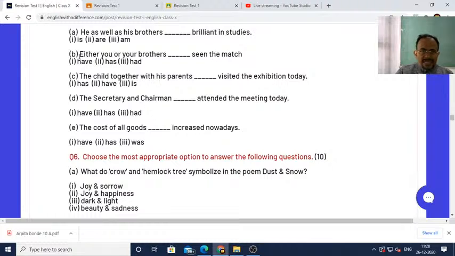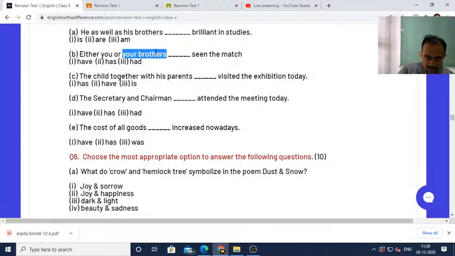Next, either you or your brothers. Okay, so what is the rule? The rule is if two subjects are joined by either or, neither nor, then the verb will agree with the subject which is closest to the verb, or which is closer to the verb. So which is closer between you and your brothers? Which is closer to the verb? The verb will come here in the blank.